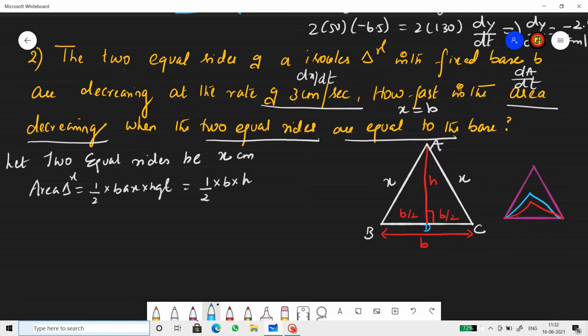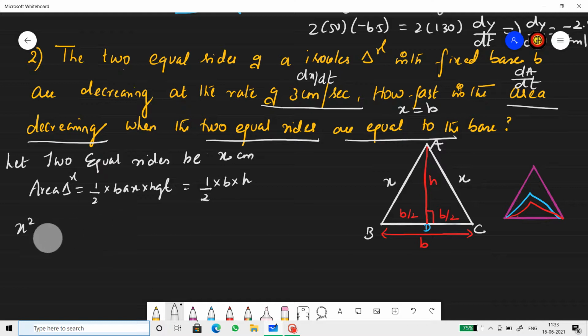To find the height, I need to use Pythagoras theorem because triangle ABD and triangle ADC are congruent triangles. Hence, it divides the base into two equals. So, it becomes b by 2 and b by 2. Right? Now, let's find h using Pythagoras theorem.